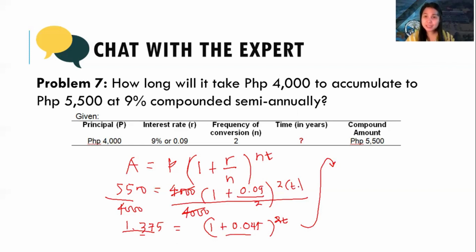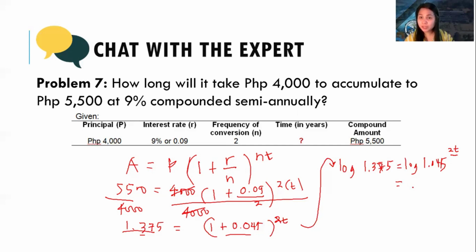So if that is the case, you need to express both sides in logarithmic form. You place log on the left side. You also place log on the right side. And since we have the exponent, we need to expand it.